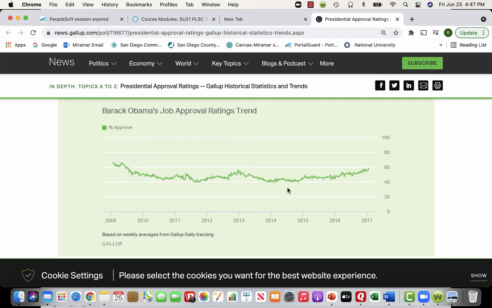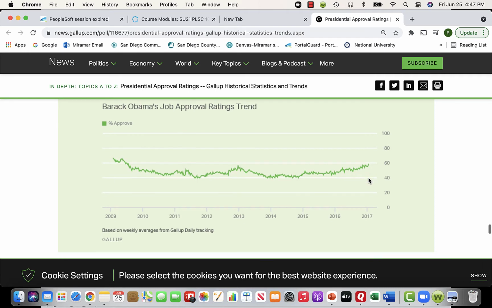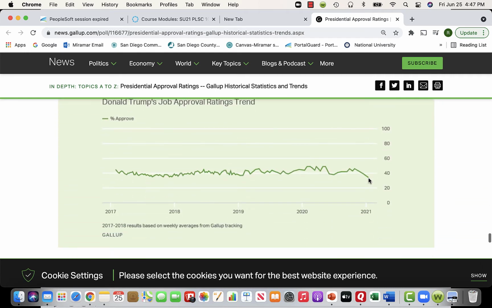Yeah, Obama, you can see it really steady, anywhere from 40 to 60%, came in with above 60%, and then it's kind of ebbs and flows. If we look at this peak right here, this is probably when the mission to kill bin Laden was successful, and then the passage of Obamacare maybe increased his approval rating, and then he saw a fluctuation between 40 and 60%.